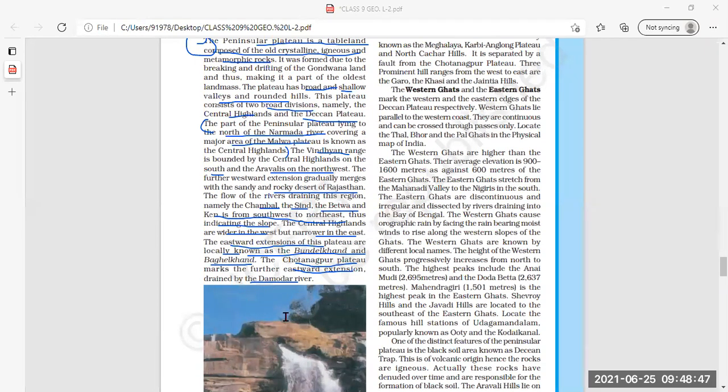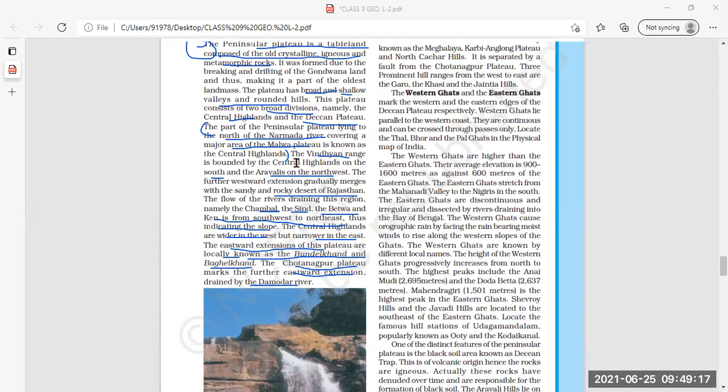And which river drains the Chota Nagpur plateau? The Damodar River. So, Damodar River. And the Chota Nagpur plateau is the further eastward extension of the Central Highlands. Okay, fine. That means you have understood about the Central Highlands.